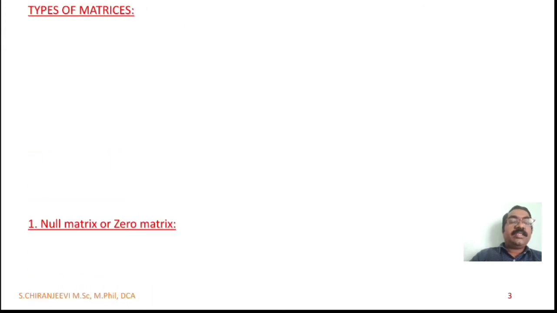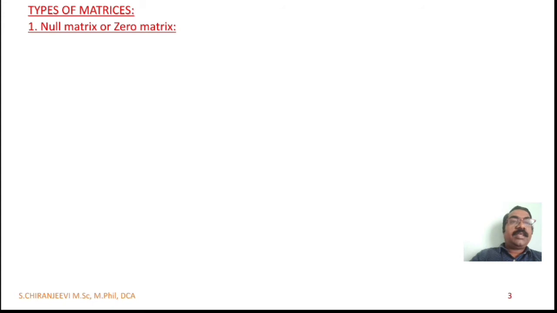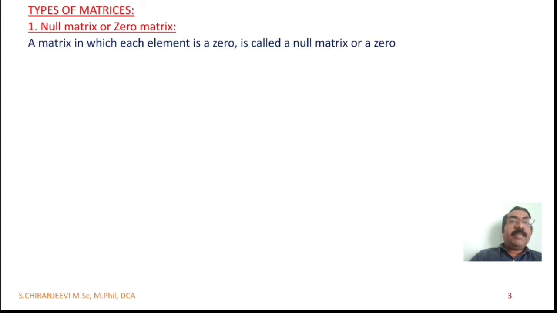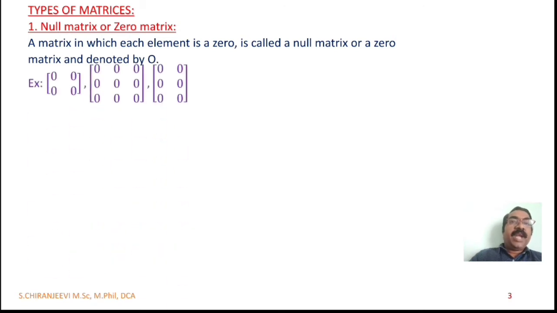Next, types of matrices. First one, null matrix or zero matrix. A matrix in which each element is 0 is called a null matrix or a zero matrix, and is denoted by capital O. Examples: 0, 0, 0, 0 for 2 cross 2; nine zeros for 3 cross 3; six zeros for 3 cross 2.